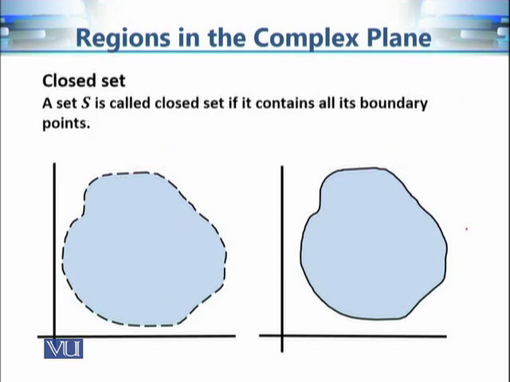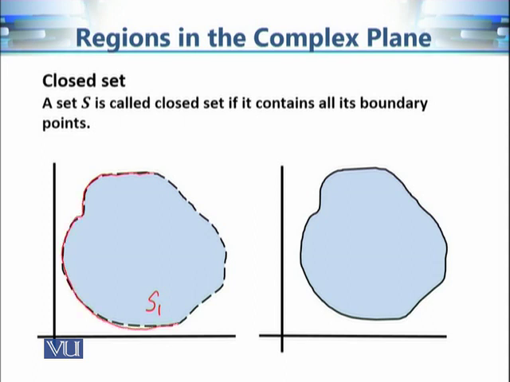Now, somehow we can say that a set is open if the boundary is not included. And if the boundary is included, we call this set a closed set. So precisely, a set is closed if it contains all its boundary points. So what are the boundary points? Recall that a point is a boundary point if it is not an interior point and not an exterior point. In this example of S1, these points are the boundary points.